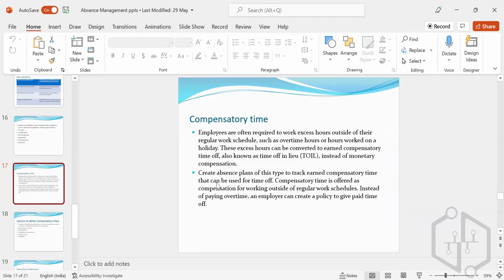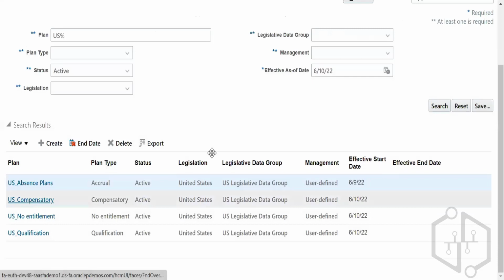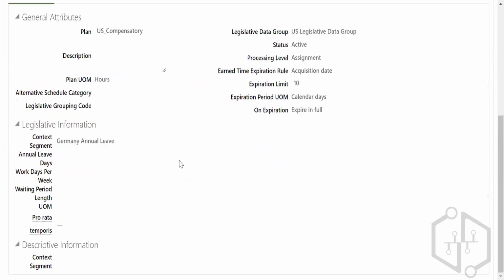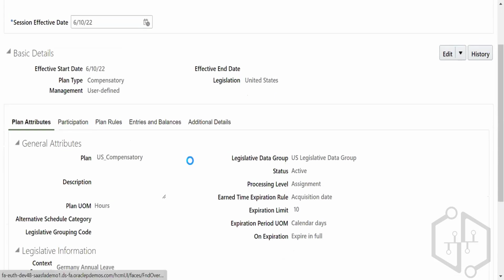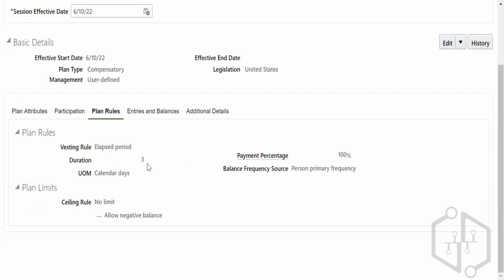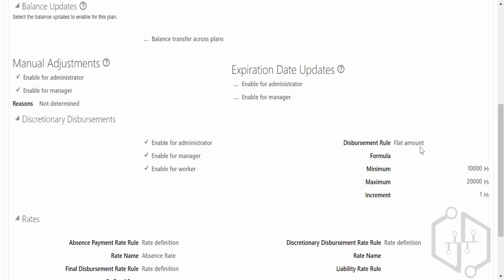So when you're working on a compensatory plan, click on compensatory plan and click on participation. This is the way. So waiting period is 10 days. That means you have to wait for 10 days to approve that plan. Plan rules, go for 3 calendar duration, 100%. Entries and balances, go to disbursement rule. That means